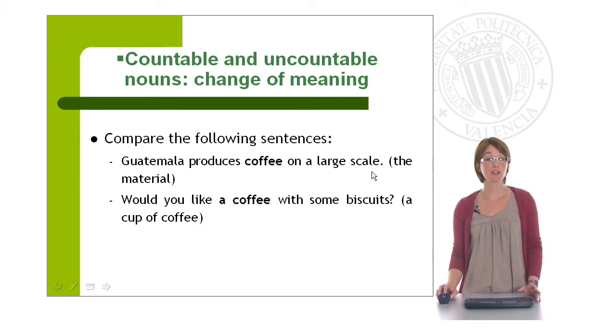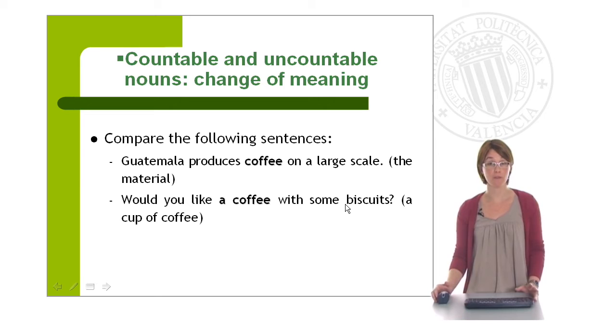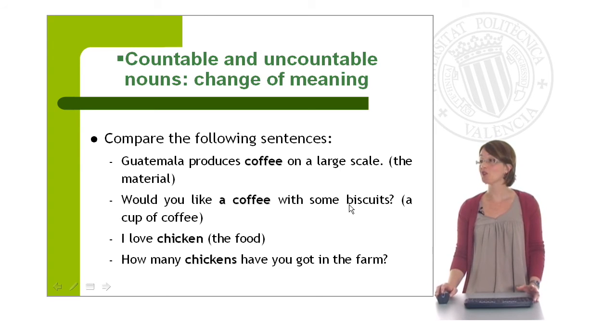In this case, coffee is used as an uncountable noun because it refers to the material. In the next sentence, would you like a coffee with some biscuits? In this case, you are referring to a cup of coffee. So the noun is used as a countable noun. The same happens for I love chicken when you refer to the food, or how many chickens have you got in the farm when you refer to the individual animals.